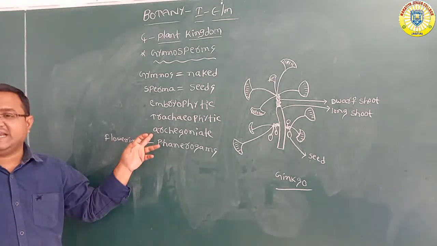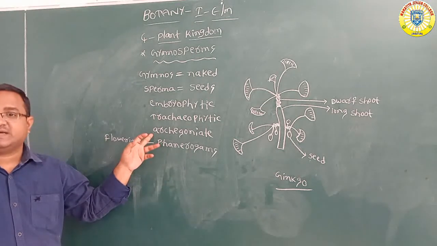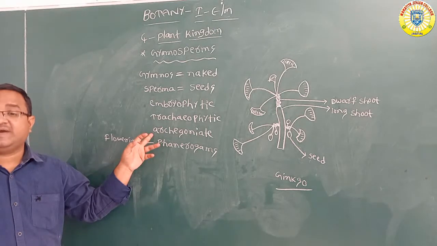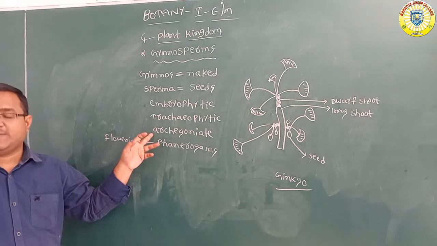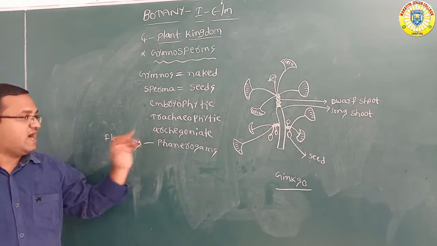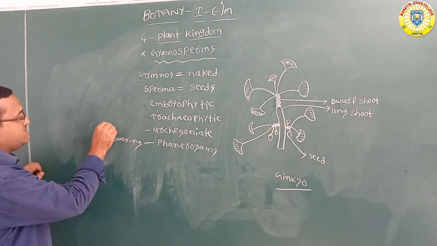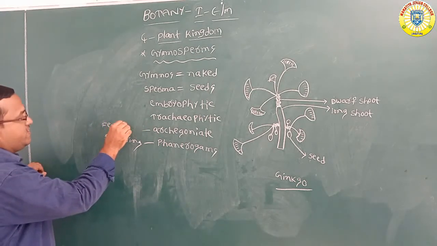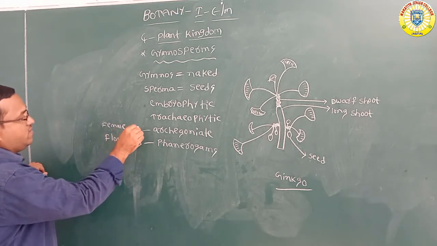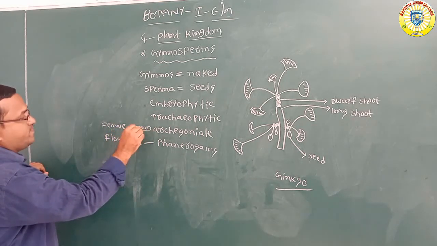Archegoniate means they contain archegonia, the female reproductive organ. The name of the female reproductive organ is archegonia, the female sex organ.